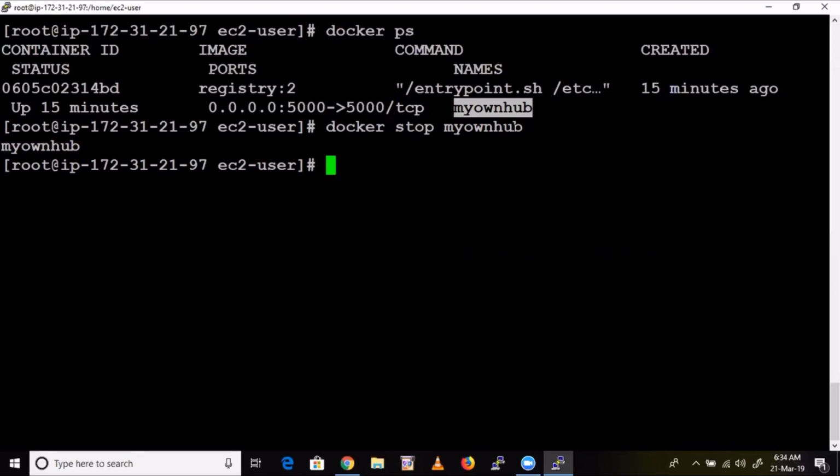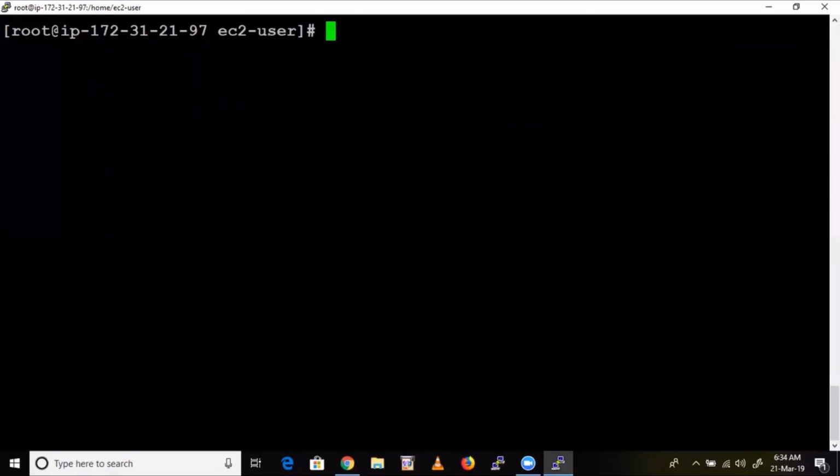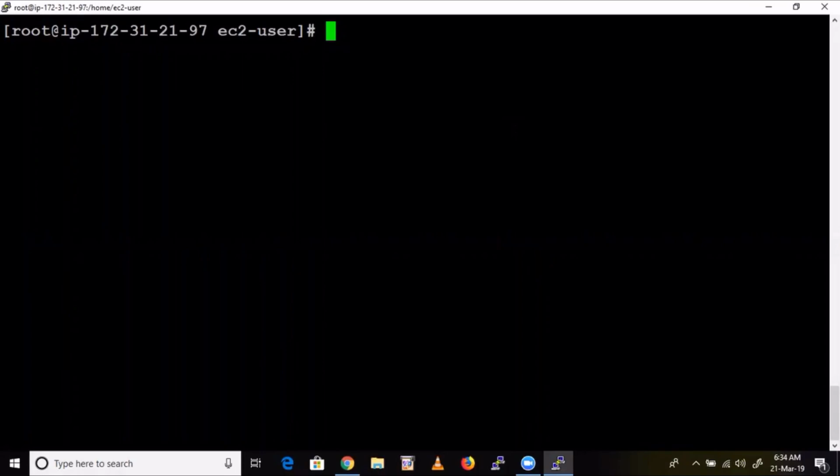Now how to delete this container? Docker rm -v. This is a registry container. rm -v. rm also fine. Yes, you have deleted this container. Like this, you can delete the container. So this is Docker, guys.